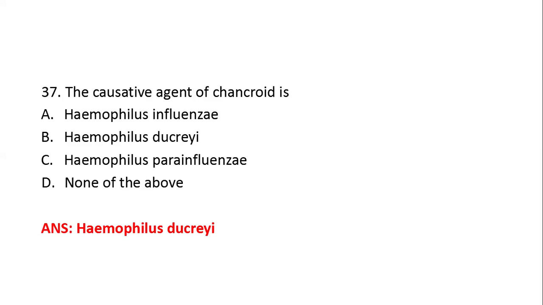Haemophilus influenzae causes meningitis, acute epiglottitis, pneumonia, and bronchitis. Haemophilus parainfluenzae is a commensal. It is a normal flora of upper respiratory tract. It causes acute pharyngitis, subacute bacterial endocarditis, and urethritis. Here the right answer is option B.